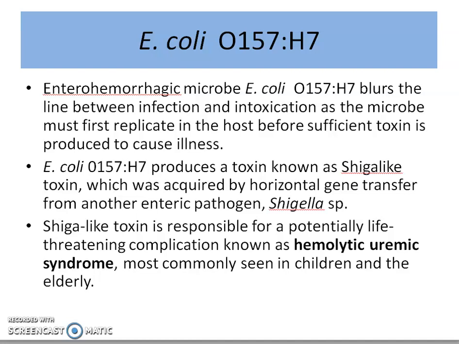So it is also a foodborne infection, and only if it reaches a particular count would the toxin production be sufficient to cause the illness. This Shiga-like toxin is responsible for a potentially life-threatening complication known as hemolytic uremic syndrome, and it is most commonly found in children as well as in the elderly.